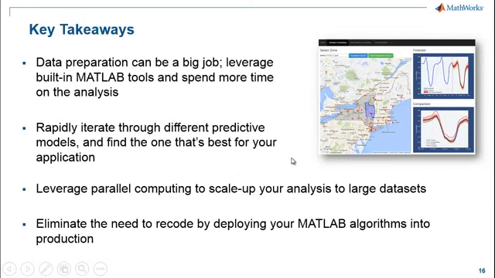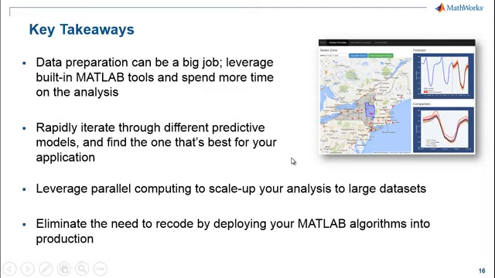So I just want to wrap up with a couple key takeaways today. Number one, data preparation can be a big job. There's some people out there who spend as much as 80% of their time just trying to get their data in the right format, and there's a lot of tools in MATLAB to help you make that easier. There are many different predictive models available, and you can very easily and rapidly iterate through many of them to figure out what's going to be the best one for your particular problem.